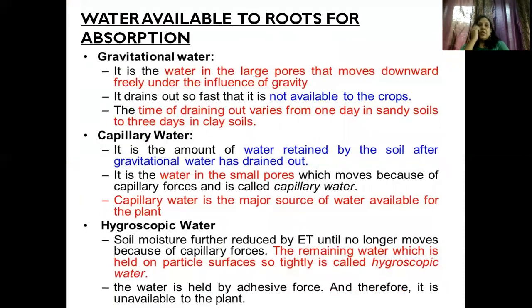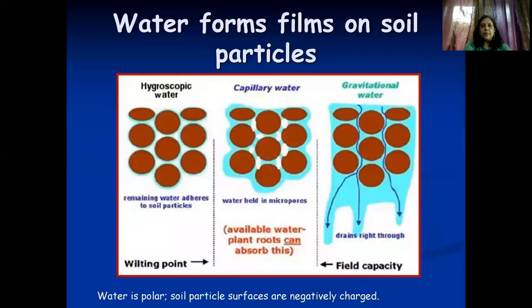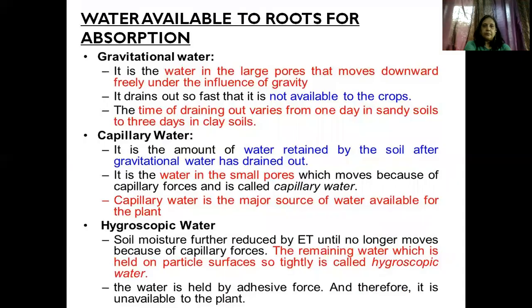Now what are the different kinds of water that are available to the roots? Here you can see the water forms films on soil particles. Which are the different kinds? You can see the gravitational water, the capillary water and the hygroscopic water. Now what do you mean by gravitational water? It is the water absorbed through gravity. It is the water in the large pores that moves downward freely under the influence of gravity. So it drains out fast. It is not available to the crops.